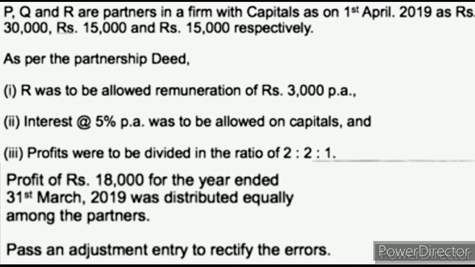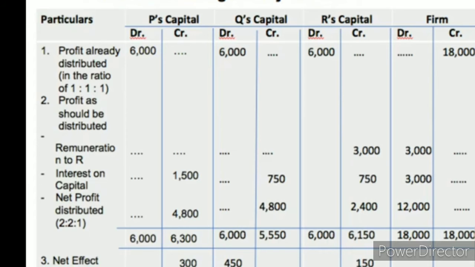entry to rectify the errors, making in this case 4 columns, for each partner 1 column and 1 for the firm. Each column is subdivided into 2. Left side is debit side and right side is credit side.